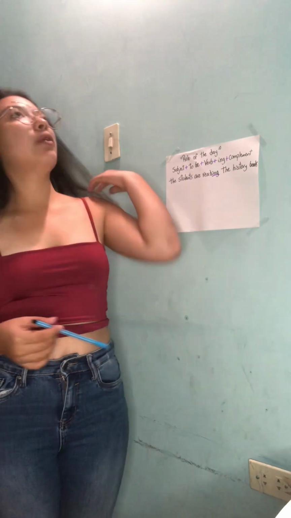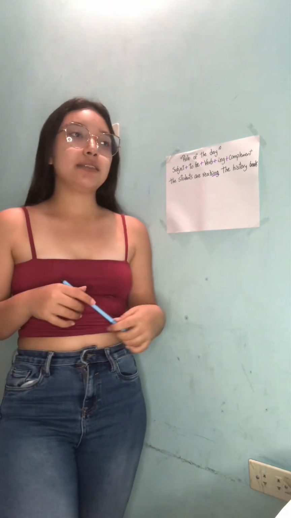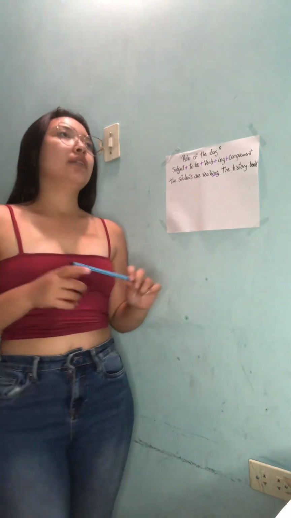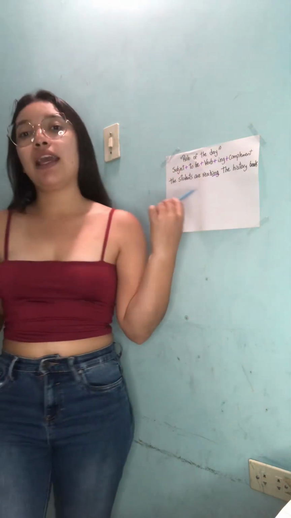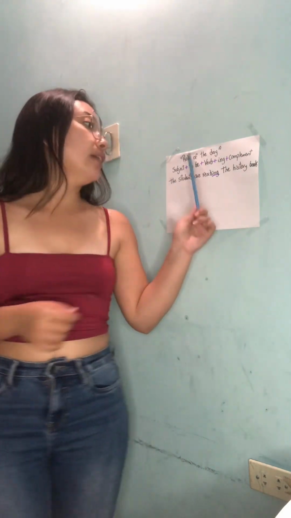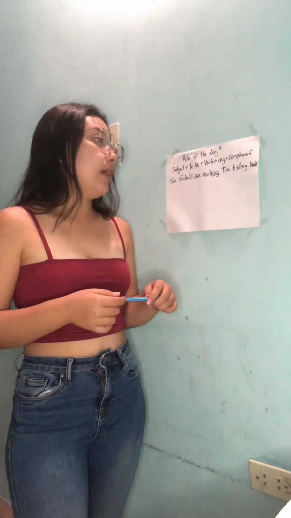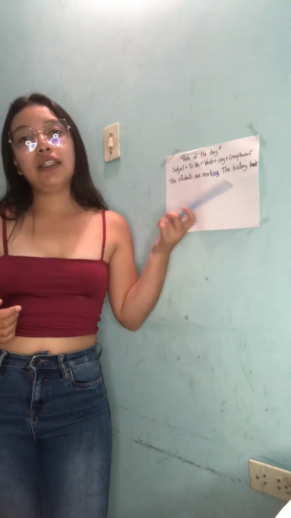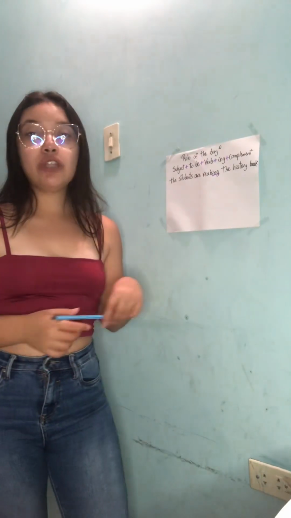So, for example, the students are reading the history book, so I have to imagine that I am in a classroom, and with my partners I can say, oh, okay, so Maria is reading the history book, and my partner Pablo can say, oh, Catherine is reading the history book, and in this way all of the students can use this rule of the day explained by the cognitive code approach.